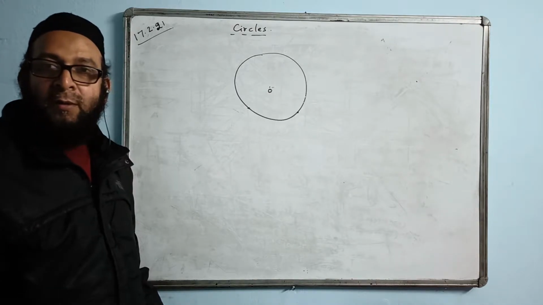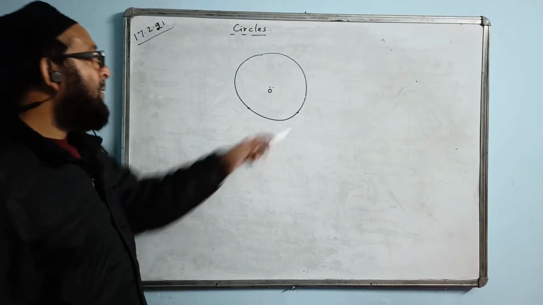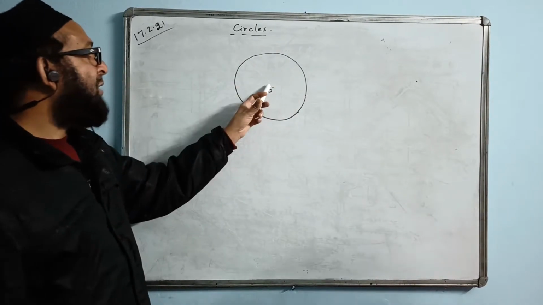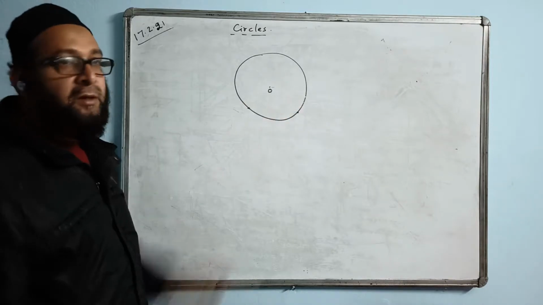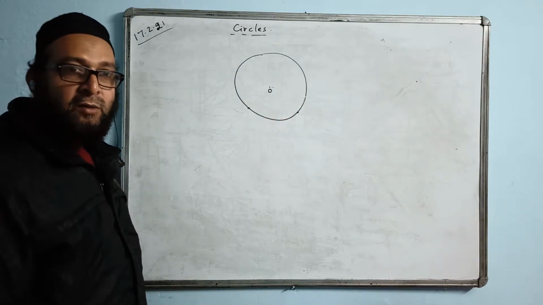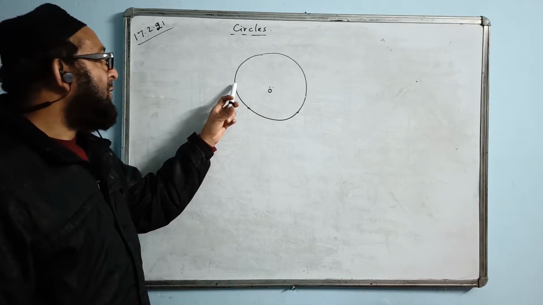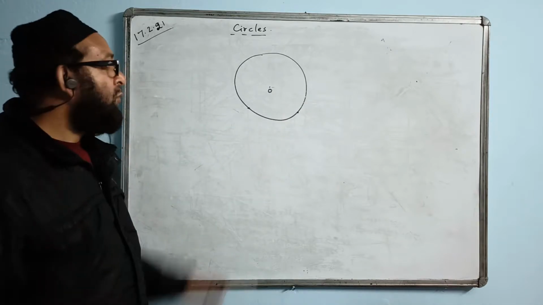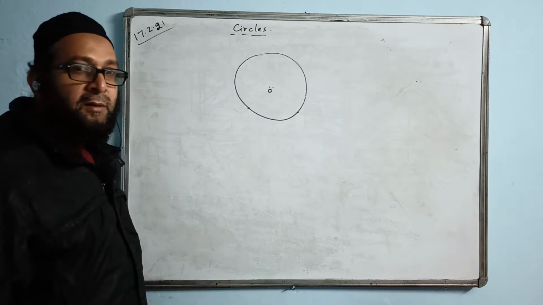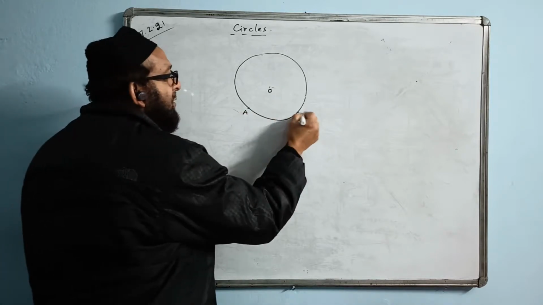Now, pause. This is a circle. This is center. This line is called radius. Anywhere you join from the center of the line on the circumference is called radius. The line joining the 2 points of the circumference through O is called diameter. The 2 points of the circumference like this.